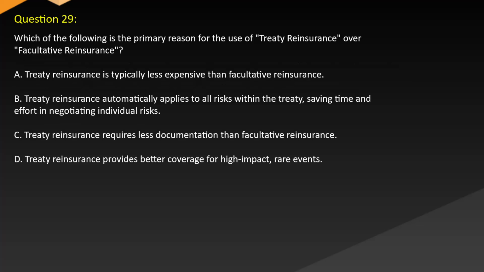Question 29. Which of the following is the primary reason for the use of treaty reinsurance over facultative reinsurance? A. Treaty reinsurance is typically less expensive than facultative reinsurance. B. Treaty reinsurance automatically applies to all risks within the treaty, saving time and effort in negotiating individual risks. C. Treaty reinsurance requires less documentation than facultative reinsurance. D. Treaty reinsurance provides better coverage for high-impact, rare events.